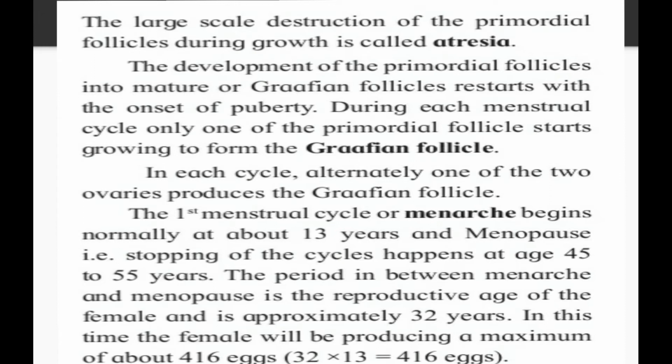How many eggs are going to be ruptured and how many eggs are going to be formed, that is what we are concerned with. I am repeating the point again. Whenever a female baby is developing in the fetus, it contains 2 million primordial follicles. When the baby is born, it contains only 1 million primordial follicles. When that baby converts into an adult, that is at adolescence or puberty, only 40,000 eggs are present. Of those 40,000 eggs, in the 32 years of reproductive life, only 416 eggs are utilized. So there is a large scale destruction of primordial follicles, and destruction of the primordial follicles is called atresia.